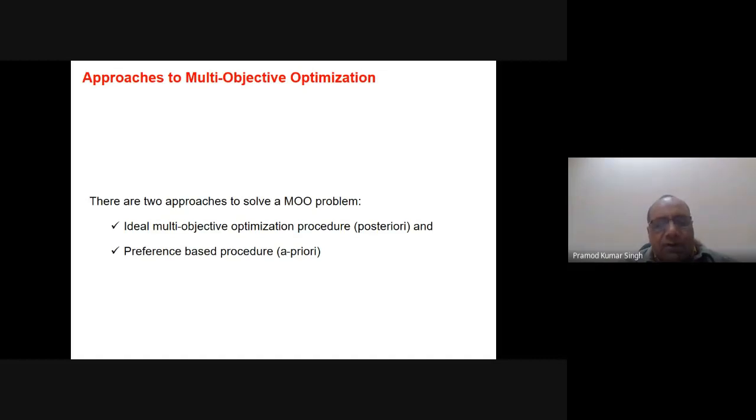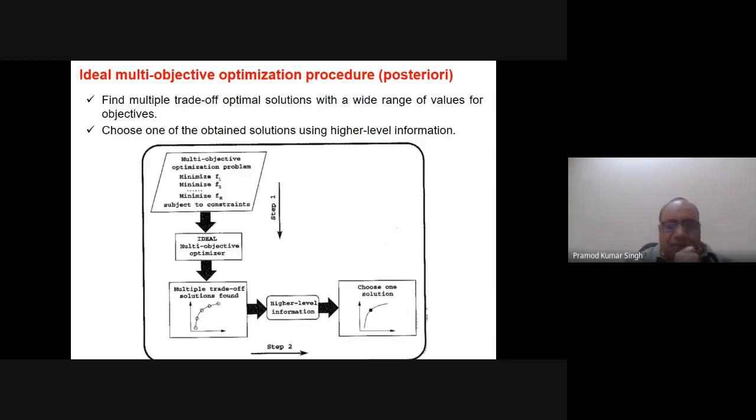Because we are talking of metaheuristics, we will stick to this particular classification of metaheuristics or algorithms. So first we talk of the posteriori method. What is the posteriori? This diagram indicates the whole procedure of what is done in the posteriori procedure.